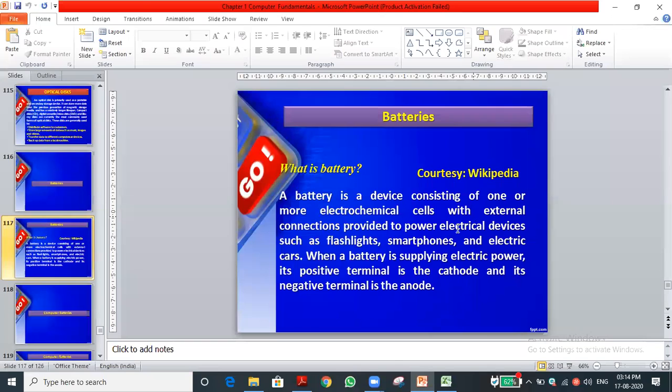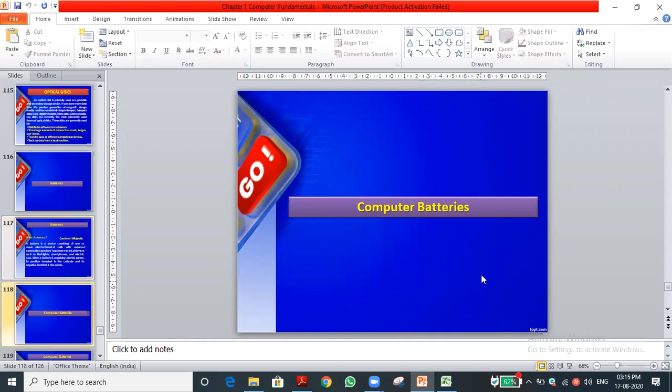So the battery provides the power, meaning electrical power. It gives electricity to gadgets like a flashlight or torch, smartphones, electric cars. The positive terminal is called the cathode and the negative terminal is called the anode. It's just a short introduction. We do not need that much because we are not dealing with chemistry, but we want to know what a battery is, what it contains, and how it produces charge, a little bit. So we come to our concept, computer batteries.